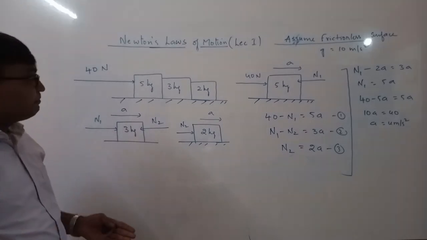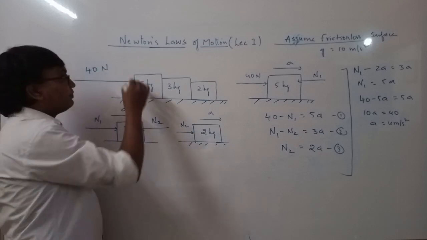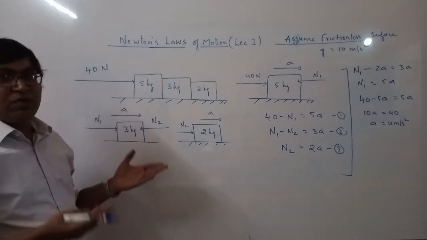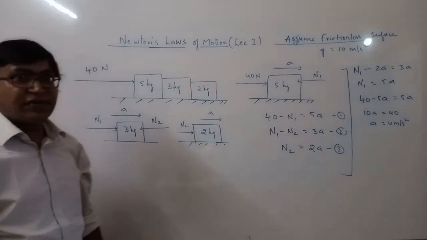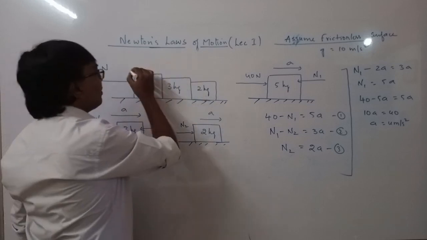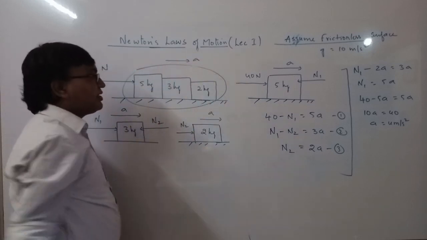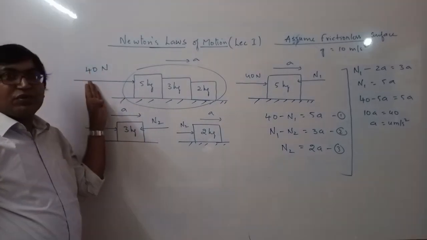Now the second thing, we can assume all the blocks as one system because the acceleration of all the blocks will be the same. It's common sense. If you apply a force, all the blocks will accelerate with the same acceleration. So if I assume the 3 blocks as a system and acceleration as A, then 40 Newton will be an external force.